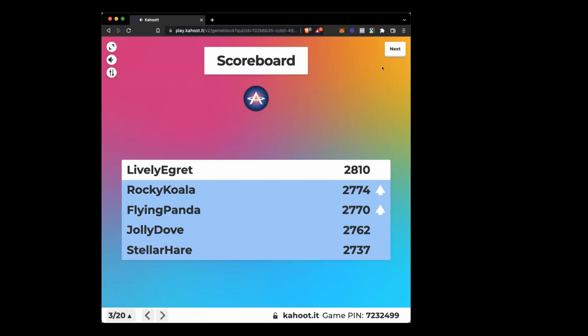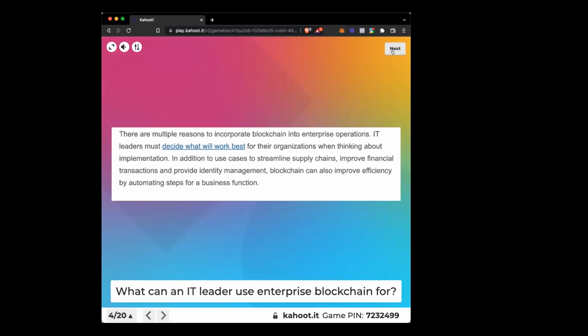Oh, it all jumped around. It's all starting. Stellar hair, damn. Stellar hair, wow. Yeah, lively. I don't even know what an egret is. I'm going to Google that right now for the team. Maybe that's the only one that's a person. Hey, hey, Lively Egret. Flying panda, jolly dove. Oh, so an egret is a type of bird. It kind of looks like a crane. It's a white bird with a little beak. Oh man, I saw a video of that same thing eating a groundhog. That's too crazy. Hey, that's a lively egret. Okay, let's keep going. Man, some of those videos are crazy.